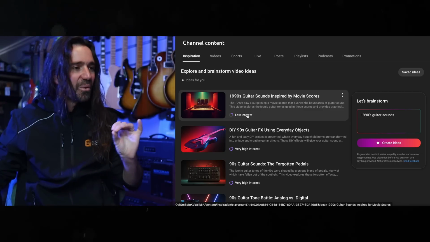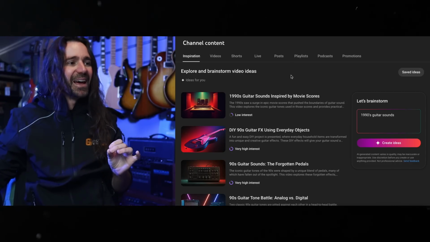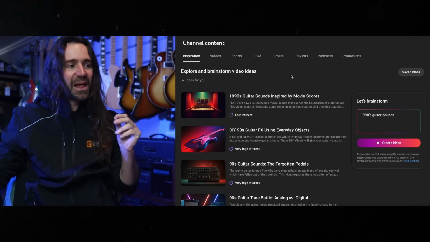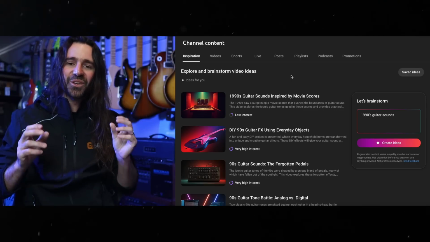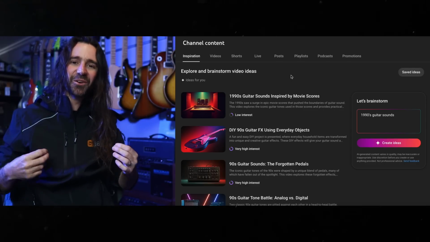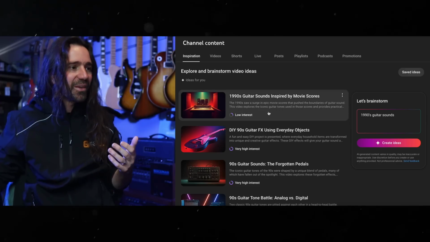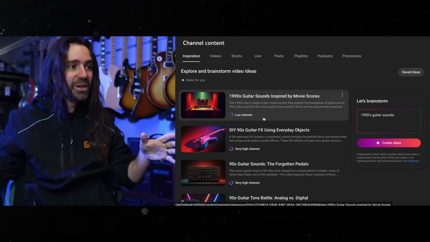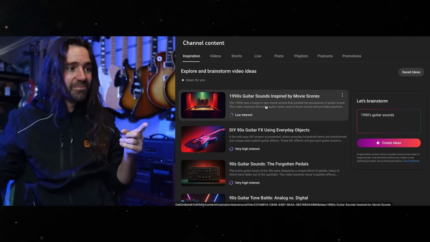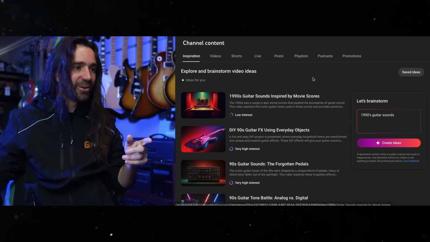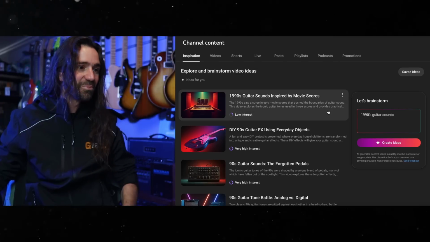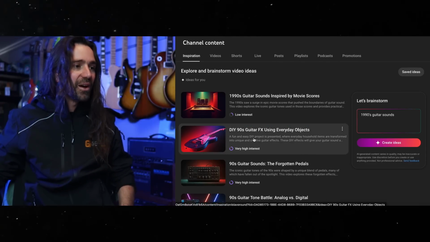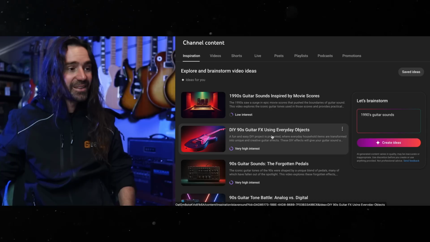I feel like this ranking system on here is placing value on what people want to hear rather than what the creator wants to create. So my immediate reaction, and I don't think this is a good thing about this, is that it's low interest, but that's actually a really interesting idea. If I see that title, I go, hey, that's actually worth exploring, versus DIY 90s guitar effects using everyday objects. Now that's actually kind of cool.